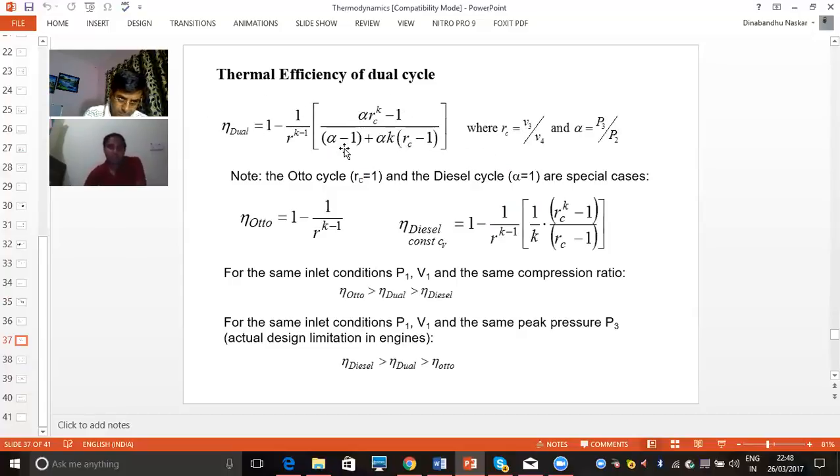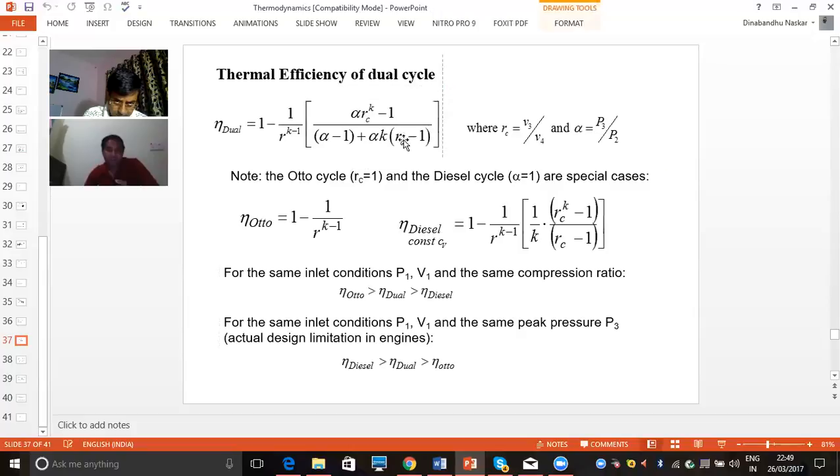So if we remember this formula for the dual cycle, from this single equation we can calculate the efficiency of the Otto cycle and the efficiency of the diesel cycle. Because in this equation, we put RC equal to 1. When we put RC equal to 1, this becomes 1 minus 1, which is 0, and RC to the power k, 1 to the power k, also becomes 1. So in the numerator alpha minus 1 and in the denominator also alpha minus 1. So this will cancel out, and all this term will go. So only this expression will remain. So this is nothing but the efficiency of the Otto cycle.